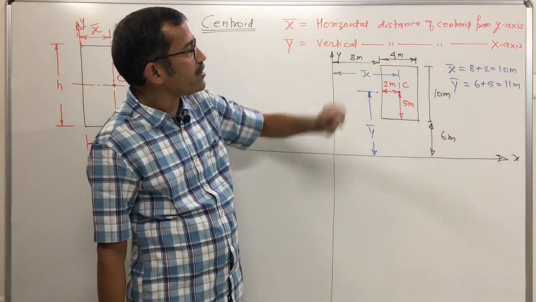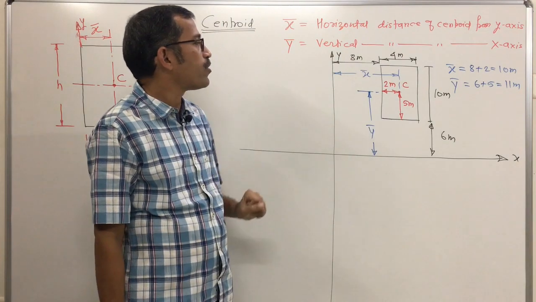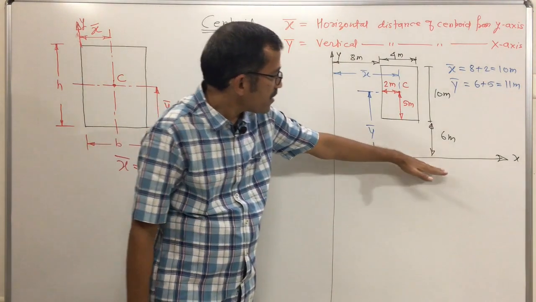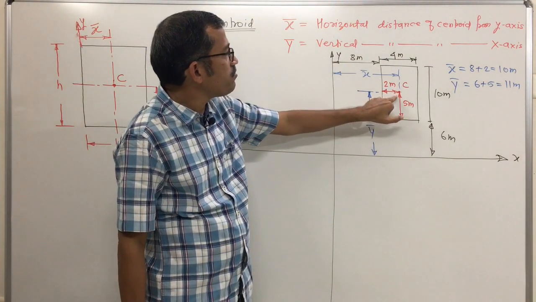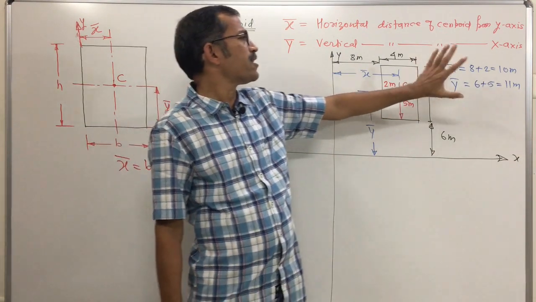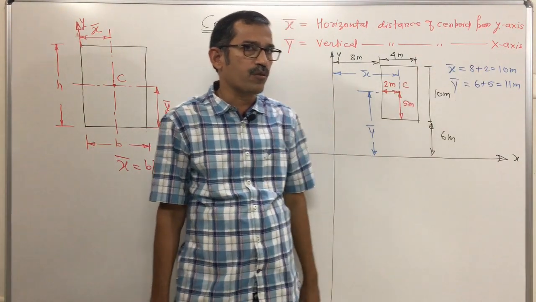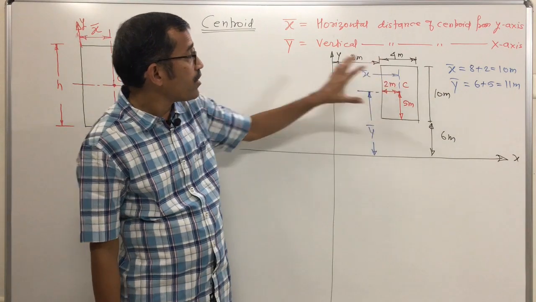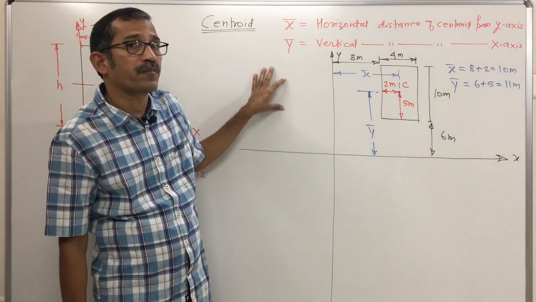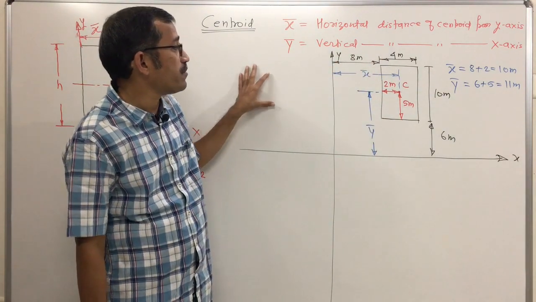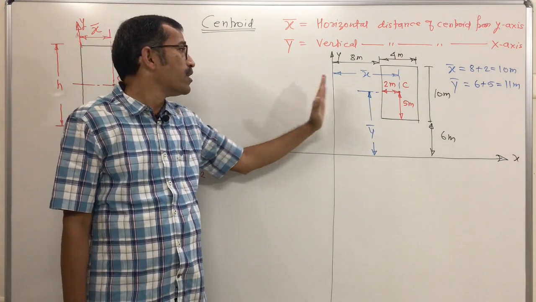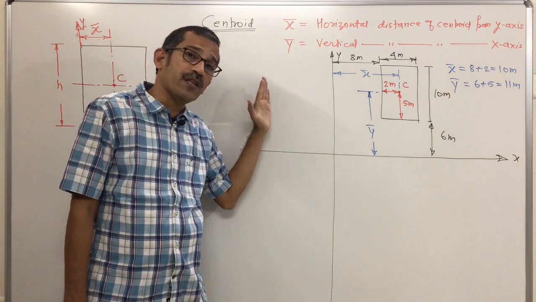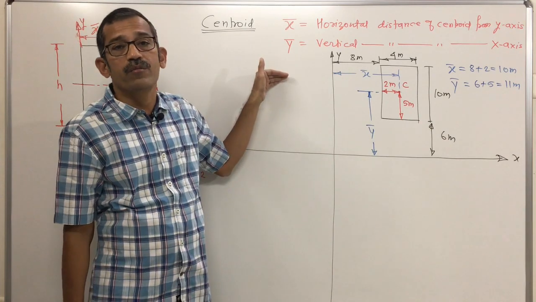Again, when you find this x bar and y bar, the important point is that here, with this x axis and y axis, your centroid is in the first quadrant, so x bar and y bar are both positive. There is no problem. But if the centroid lies in the second quadrant, suppose I represent the same rectangular lamina in the second quadrant, your x bar has to be written as negative, and y bar becomes positive.